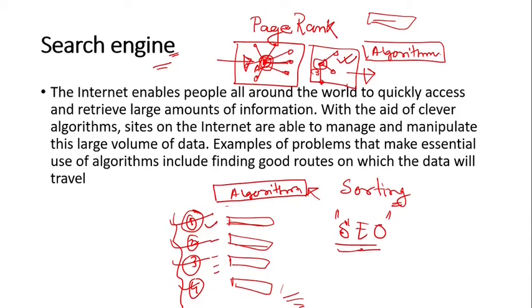So it is not necessarily that the website popping up in the first position has the most relevant information. It is not that. Maybe people are visiting these pages more and more, maybe for decades. That's why the Google search engine is rating those pages as high value pages. So they are making those pages available at the top positions in the ranking. Not necessarily that those pages have quality information, not like that. Okay, so this is called search engine optimization.